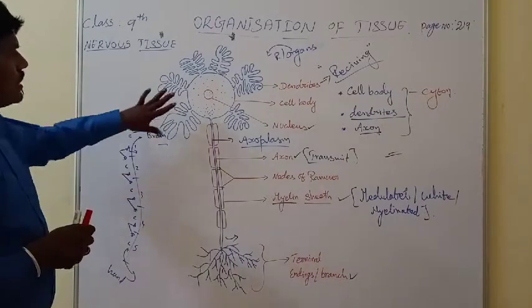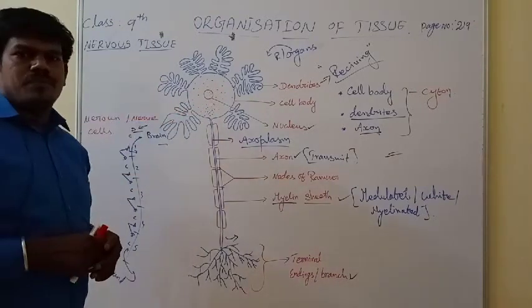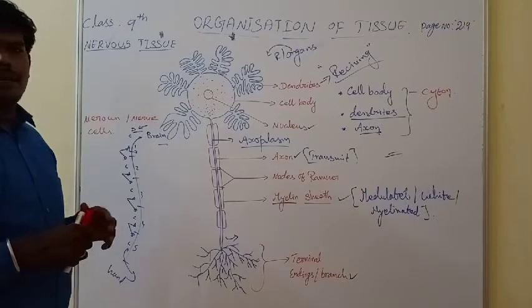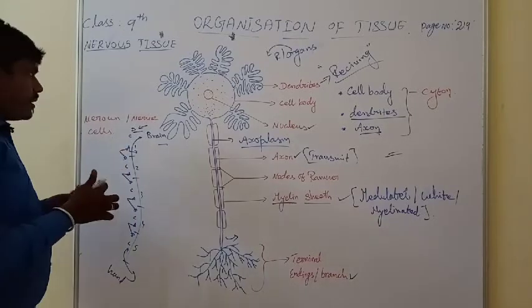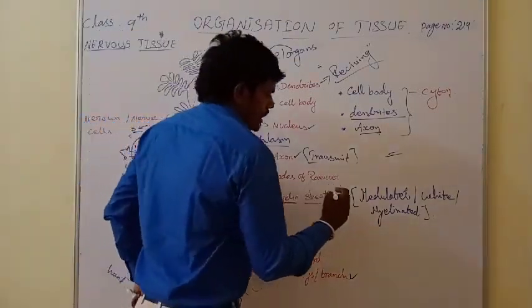At the same time, the nerve cells have some types. There are 5 types of nerve cells. What are the types? How many types are present? 5 types.